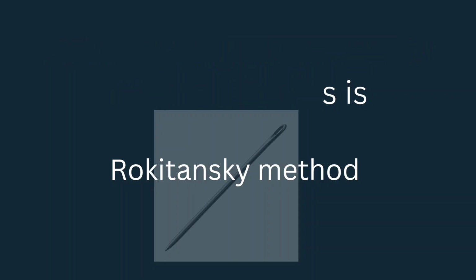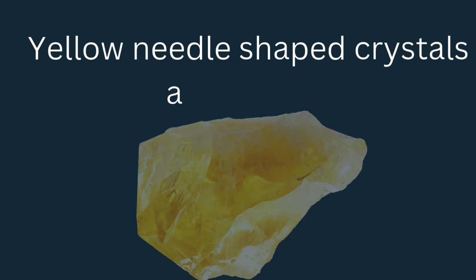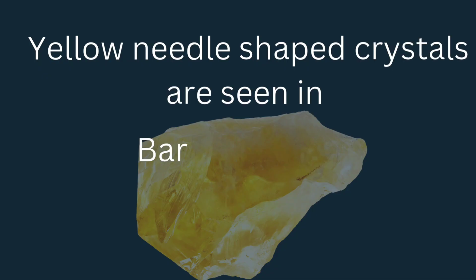Right? The next one, yellow needle-shaped crystals, I've posted about this many times. It is Barberio's test, which is used for semen detection. Right? Using picric acid, it helps to detect spermine.